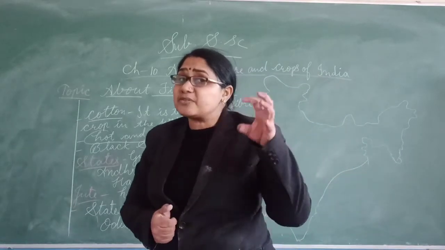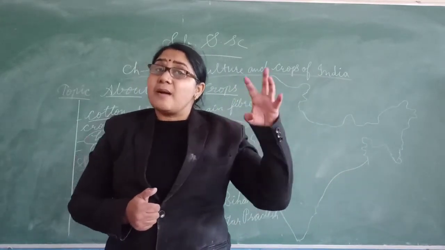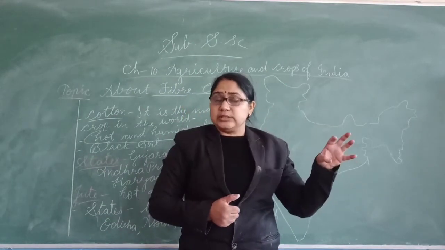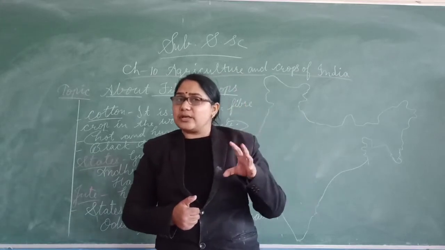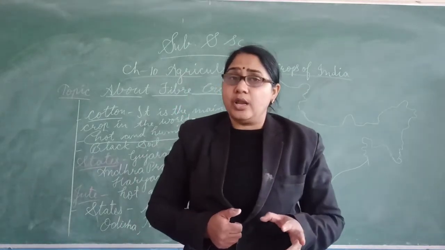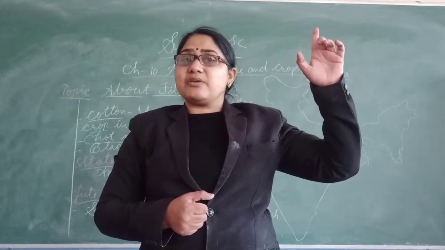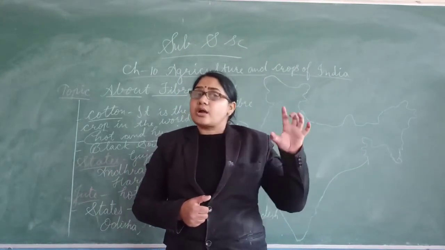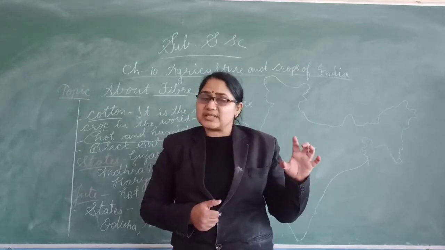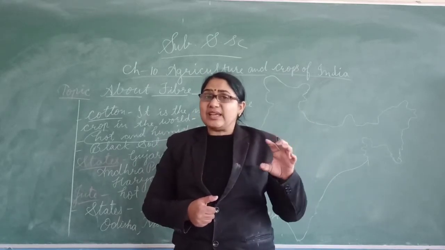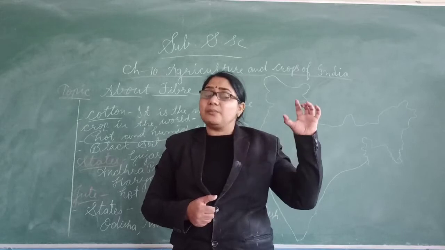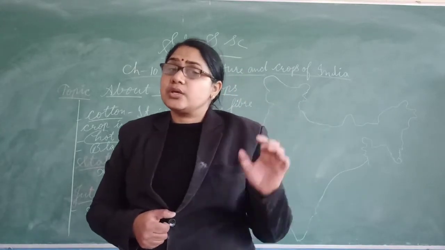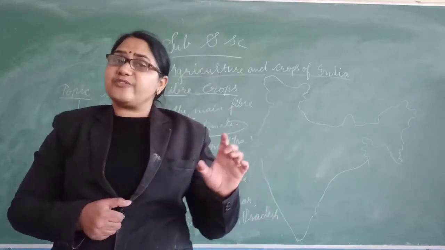And in which type of soil does it grow? It grows in black soil because black soil is fit for cotton. In your chapter number 6 we have already done the different types of soil, and in that chapter we discussed black soil. So black soil is good for cotton cultivation. Cotton grows in black soil, and it needs a hot and humid climate. It is clear about their features.